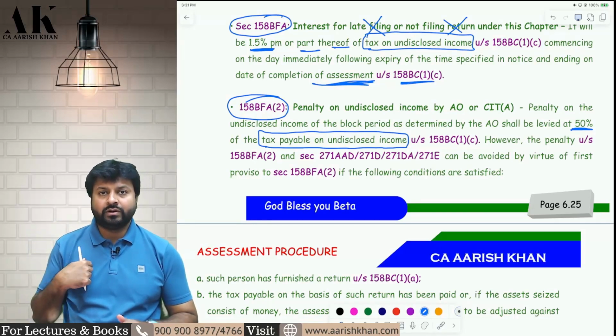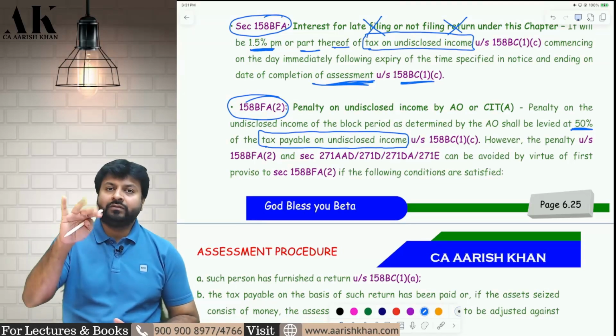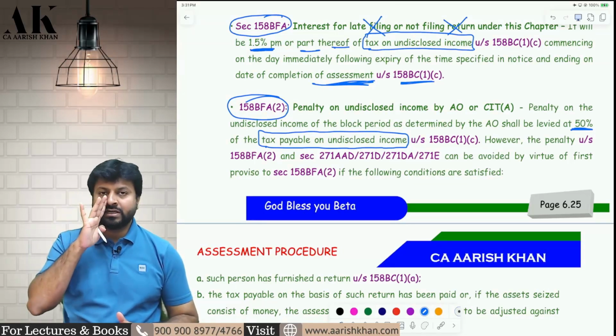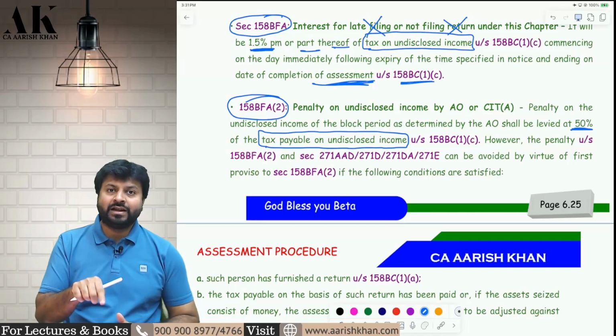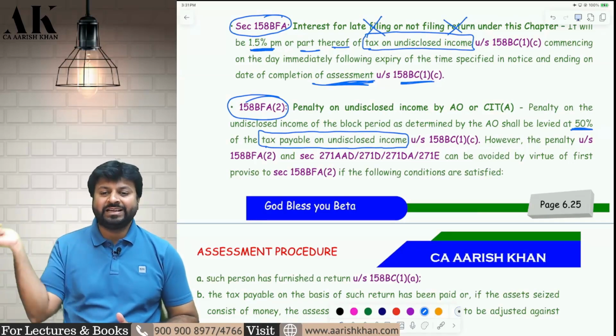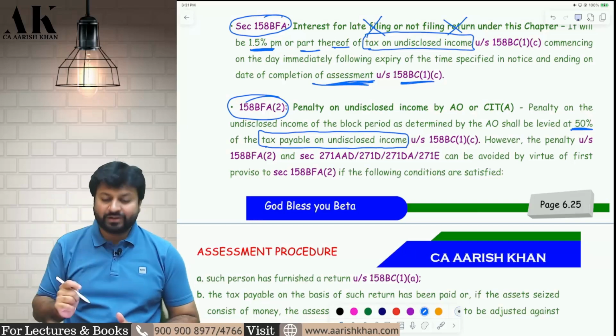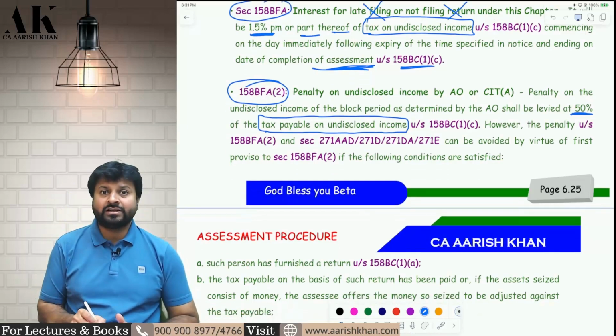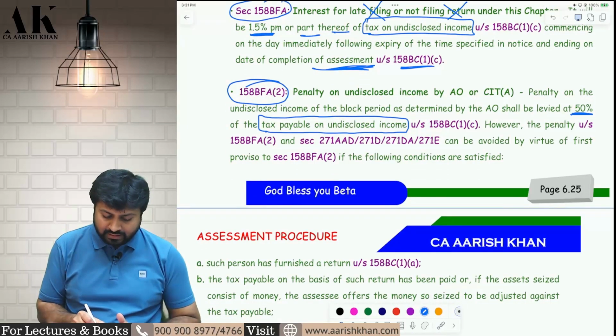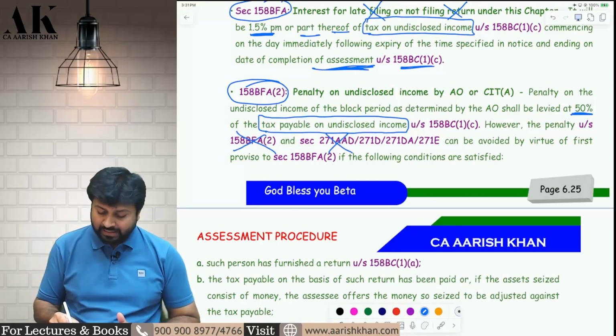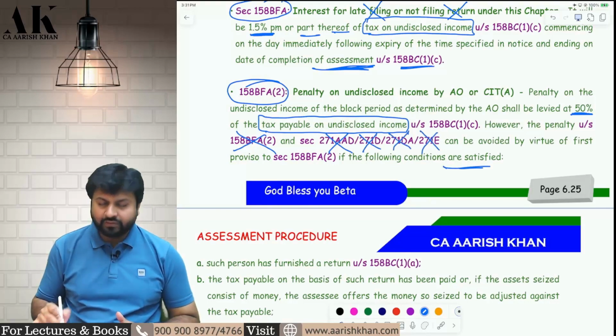But if you want to get saved from the penalty, you have to fulfill 4 conditions. If you fulfill 4 conditions, you will not only get saved from this penalty, but from many other penalties as well. You will be saved from a total of 5 penalties. Which are those 4 conditions? I'll tell you. First of all, you will be saved from 158BFA subsection 2. You will be saved from 271AAD also, 271D also, 271DA also, 271E also, if the following 4 conditions are